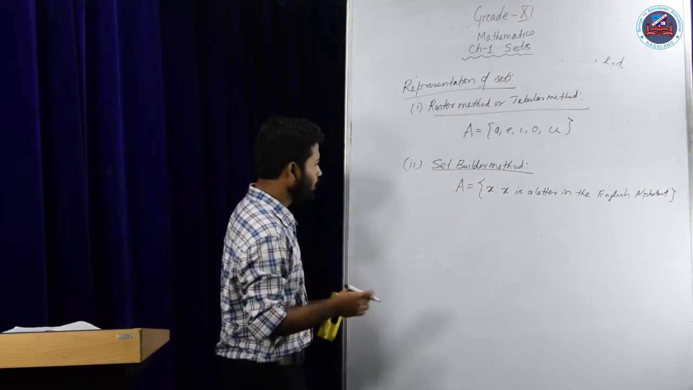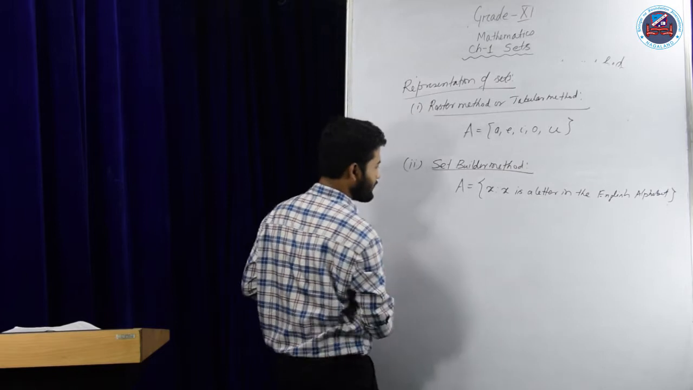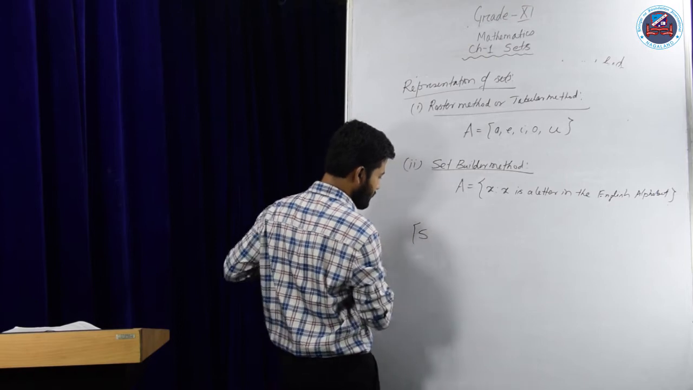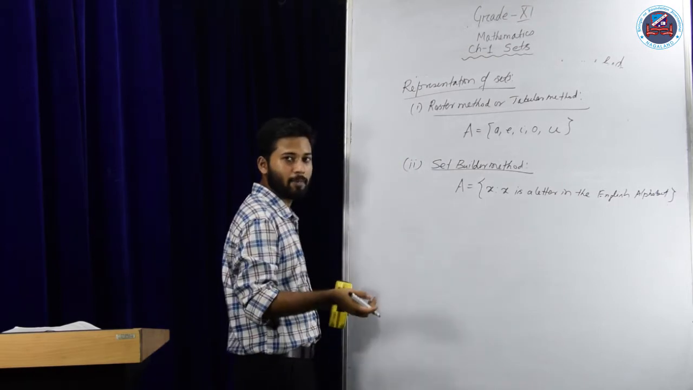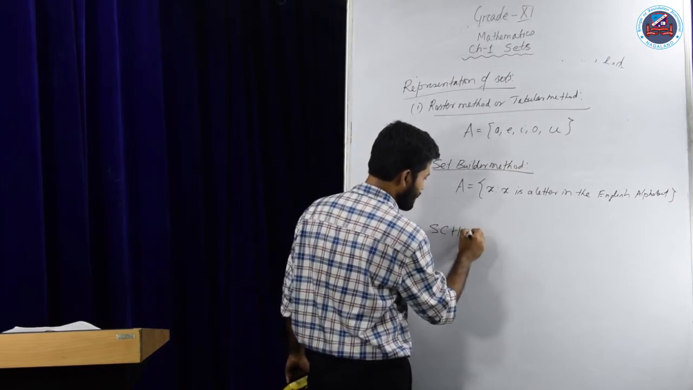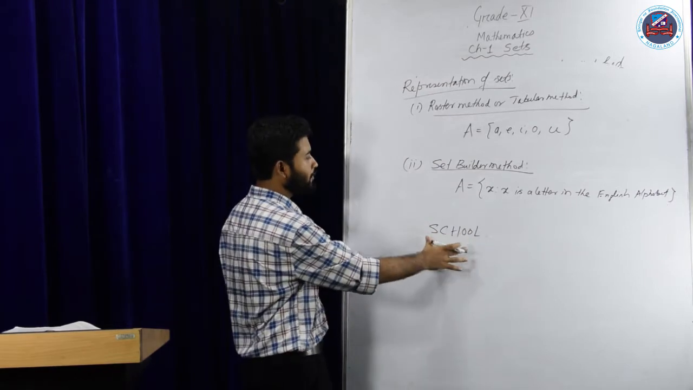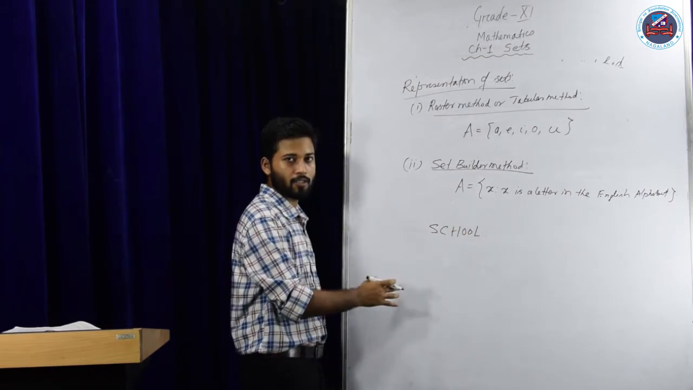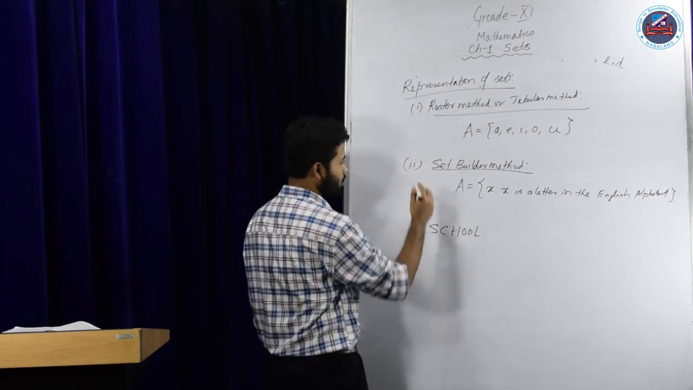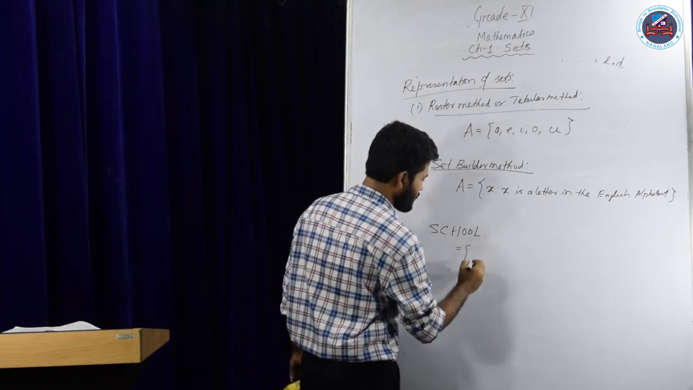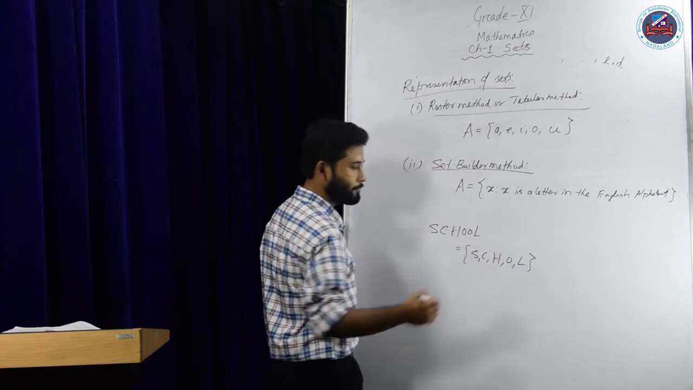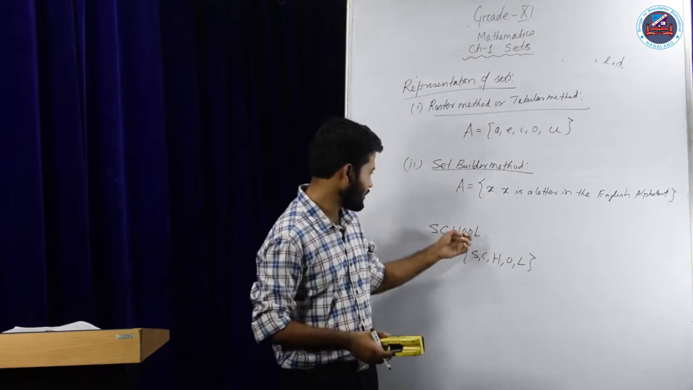Clear? Also one thing to be noticed is that whenever you write a set, suppose I have the word school, or I want to write the letters used in the word school. So what are the letters? S, C, H, double O, L. If I want to write these letters in the roster method, then how shall I write it? This will be written as S, C, H, O, L. Clear? So one thing you might ask is, where is the double O?